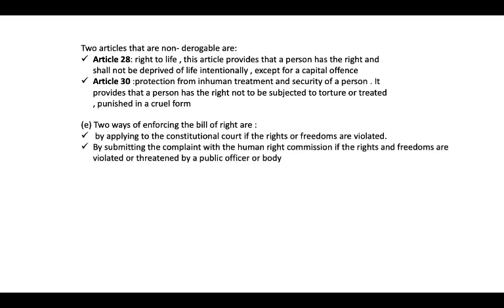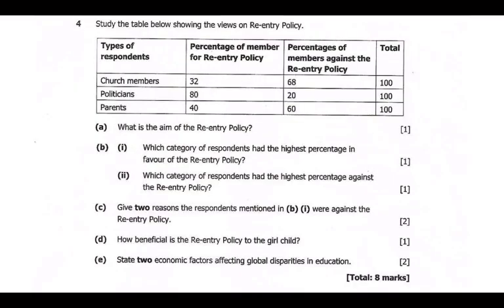Then also the second one, by submitting complaints to the Human Rights Commission if the rights and freedoms are violated or threatened by a public officer or body. Okay, so these are two ways of enforcing the Bill of Rights. Then we go to the other question.